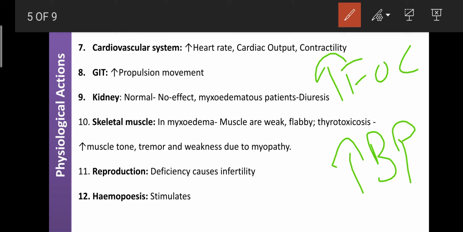It means the over secretion of T3 and T4 can enhance hypertension or blood pressure. Excess secretion of T4 is also responsible for causing hypertension. Once again, if any person has hypertension, you can check the T3 T4 level also, because blood pressure increases due to malfunctions of the blood vessels or the heart, but also due to over secretion of T3.